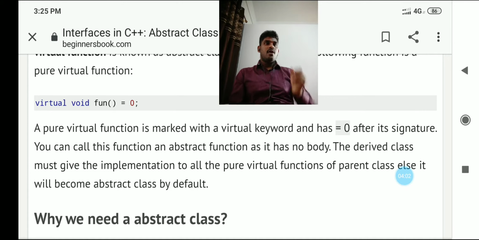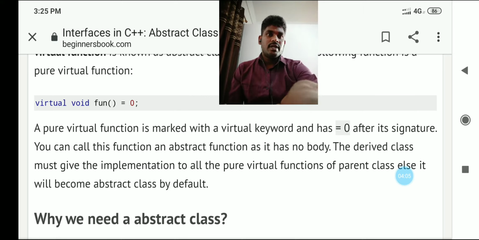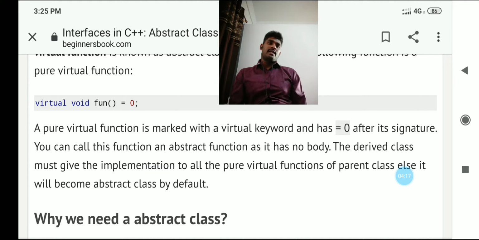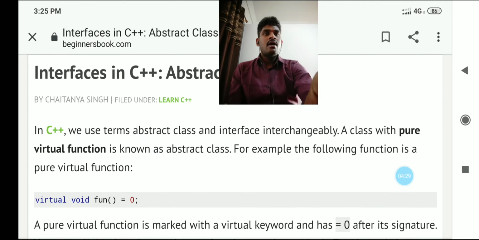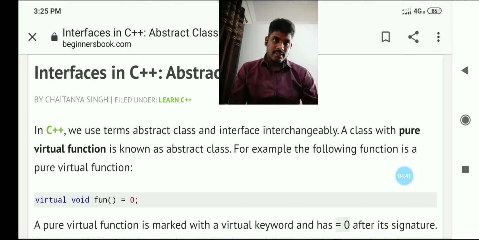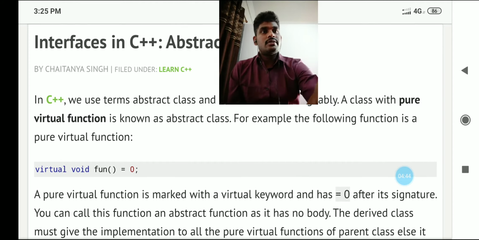What is a virtual function? A virtual function is nothing but a declaration like virtual void function equal to 0. This is the virtual function declaration. So this is about the abstract class and virtual function. I want to tell one more time: an abstract class is nothing but a class which has a pure virtual function. A class with a pure virtual function is called an abstract class. Now we will see a small program.